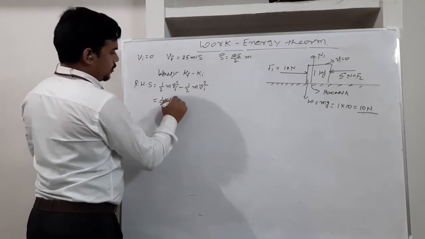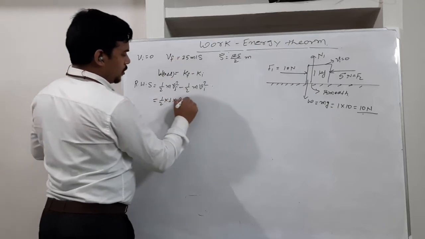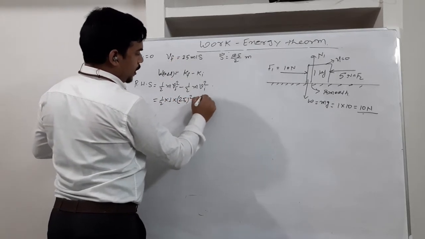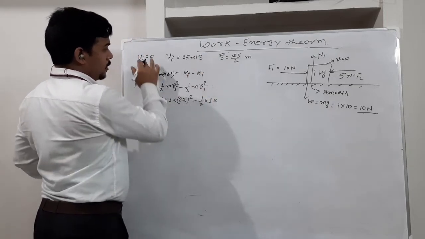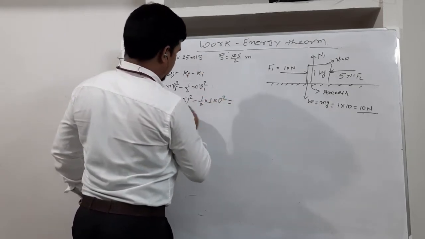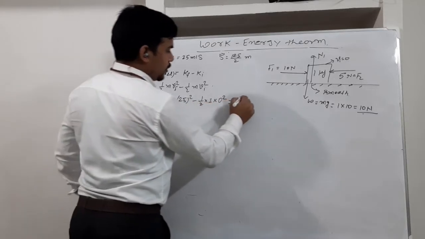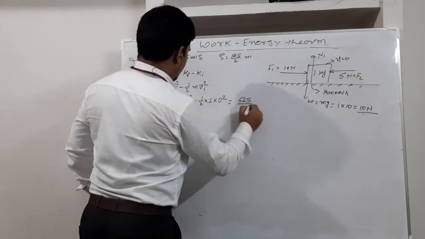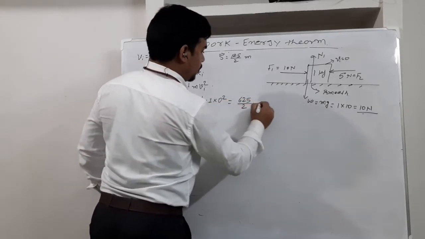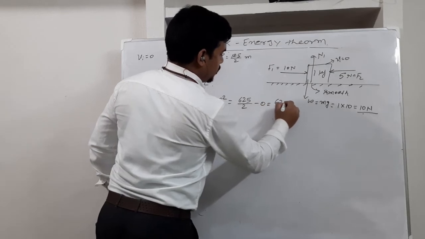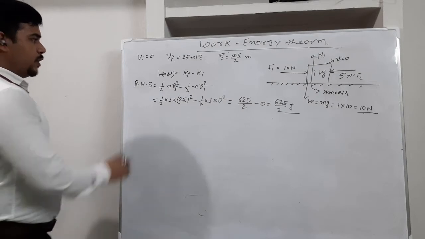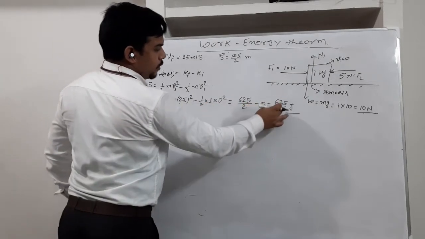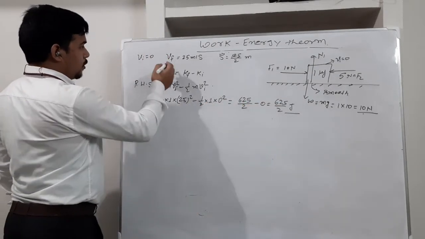Half, mass is 1 kg, and v final speed we got is 25, so 25 squared. Half into mass 1 kg, v initial is 0, so 0 squared. It becomes 625 by 2 minus 0, which is 625 by 2 joules. Now we got the RHS: 625 by 2. Now the LHS.